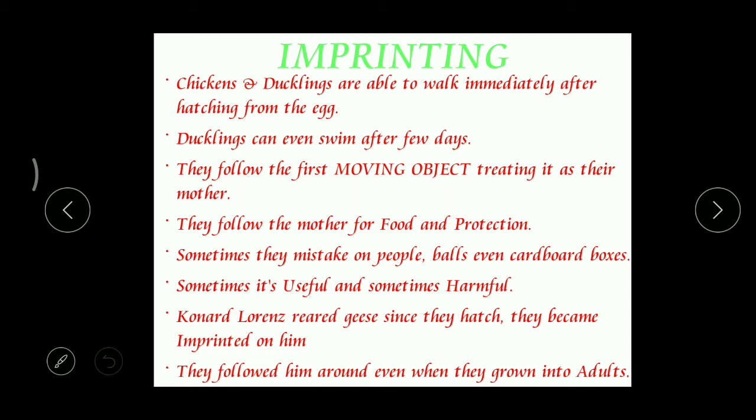Imprinting means that whenever chicks or ducklings hatch out, that is, come out of their eggs, whatever first moving object they see, they treat that moving object as their mother.